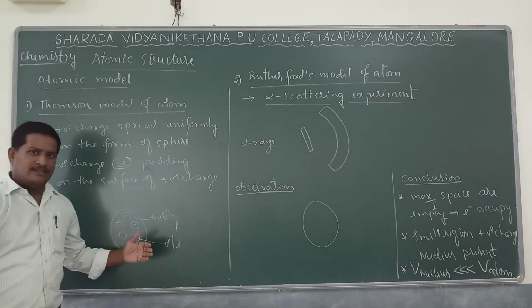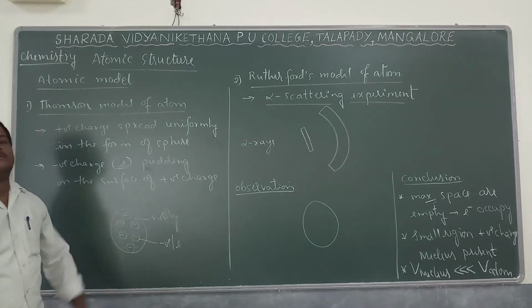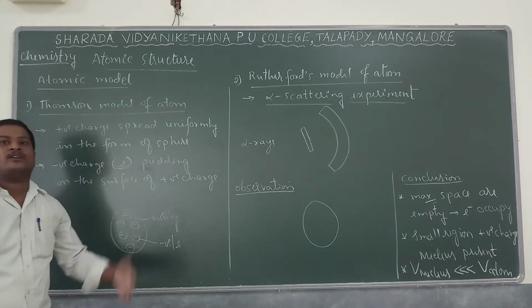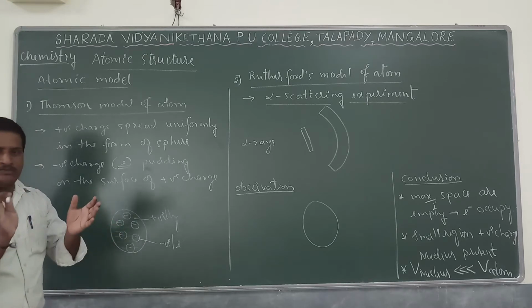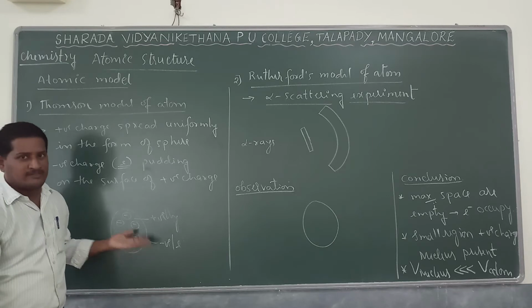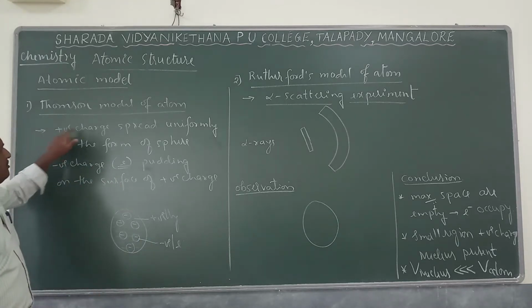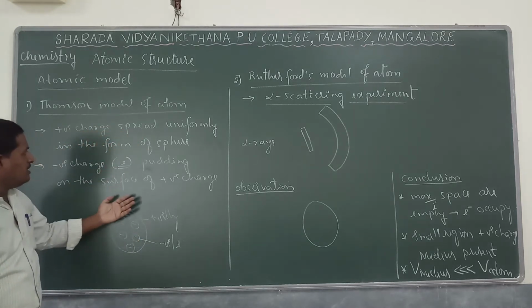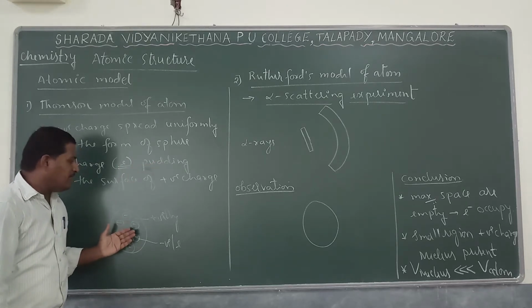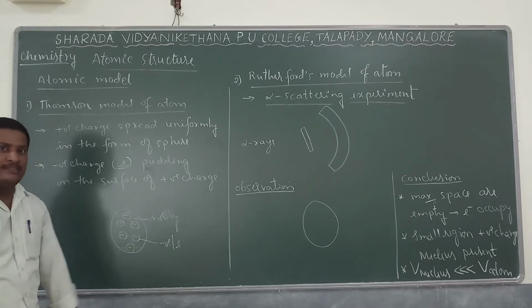But this is not a proper method for representation of an atom, because later more and more experiments were done, and the observations from those experiments did not support this model. That is why the Thomson model fails. So the point to be noted: positive charge is spread uniformly in the form of a sphere, whereas negative charges or electrons are put on the surface of the positive charge region, and the atom is spherical in nature.